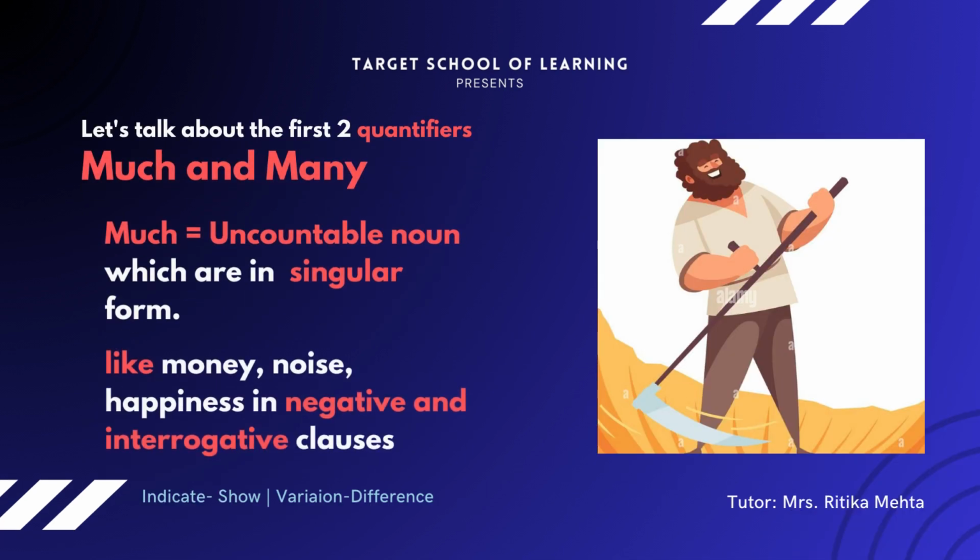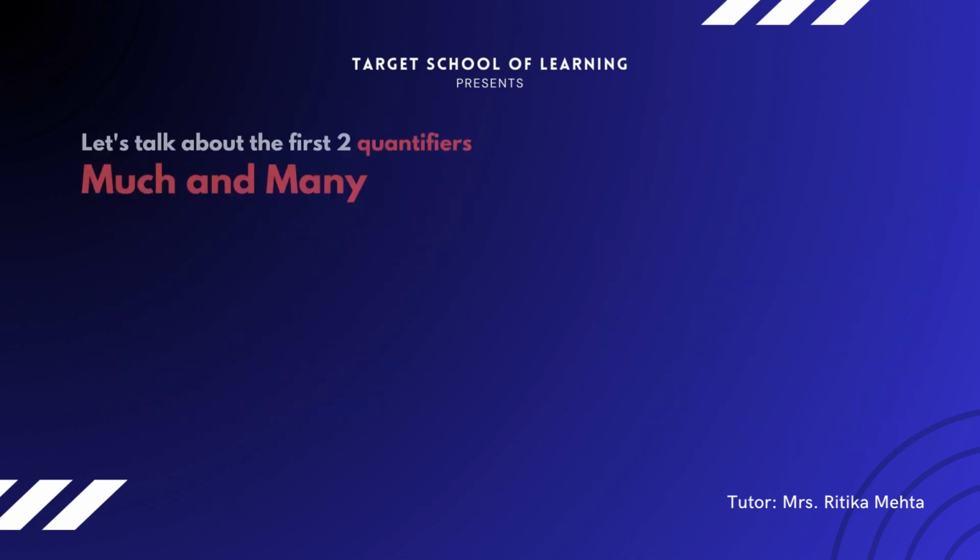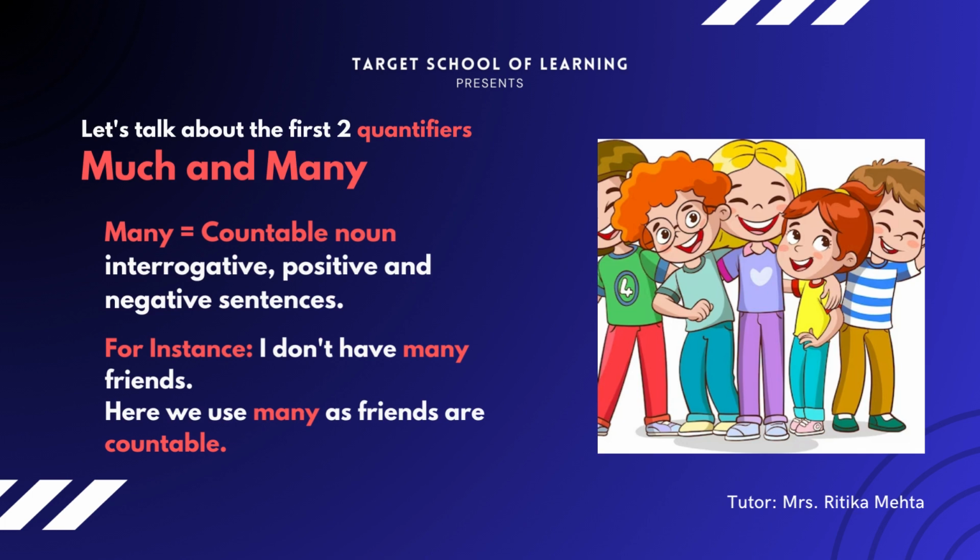Let's talk about the first two quantifiers, much and many. Both of them indicate a lot of, but there is a variation. We use much with uncountable nouns which are in singular form, like money, noise, happiness, in negative and interrogative clauses, whereas many is used with countable nouns in interrogative, positive, and negative sentences.